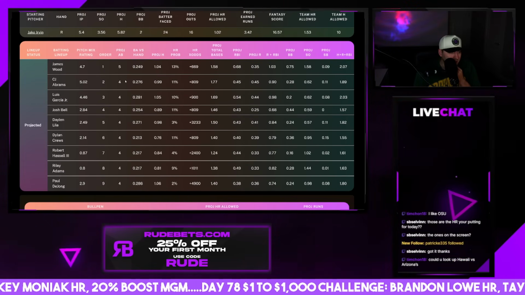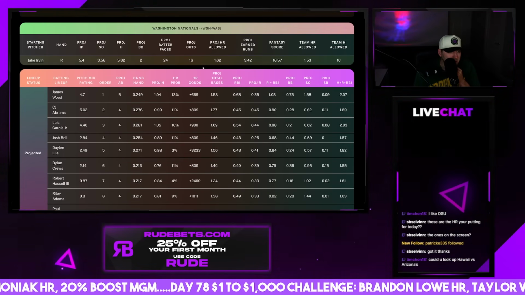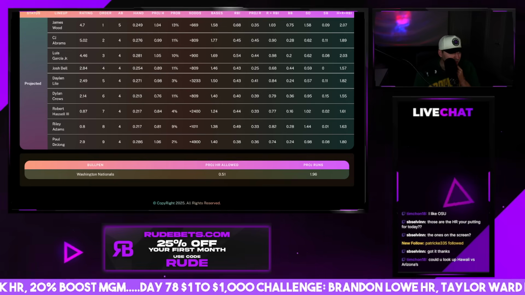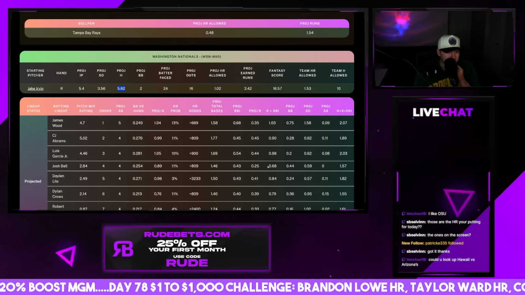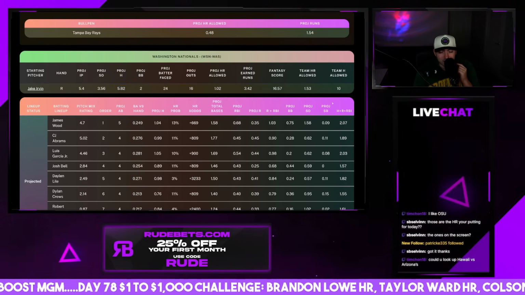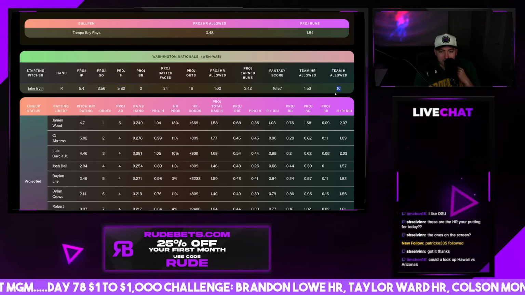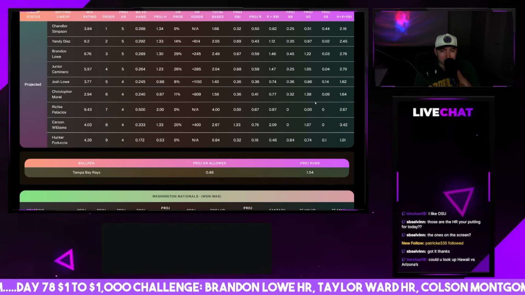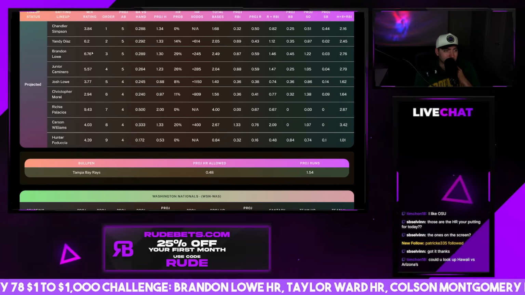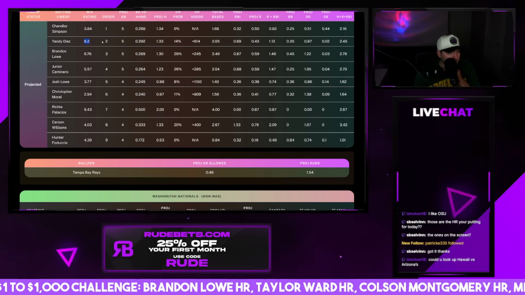We're looking at hits allowed, almost 6 plus. Team hits allowed, 10. There it is. Team hits allowed, 10. Yeah, so we should see a lot of opportunity here for hits, runs, and RBIs for the Rays. Brandon Lowe and Junior Caminero leading the way. Diaz should be a great pick, though, too, for hits, runs, and RBIs.